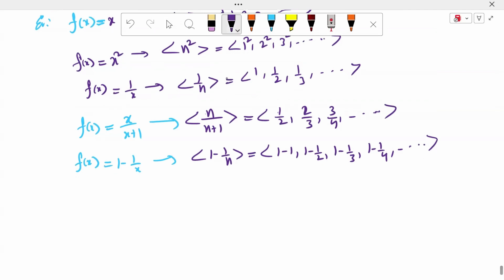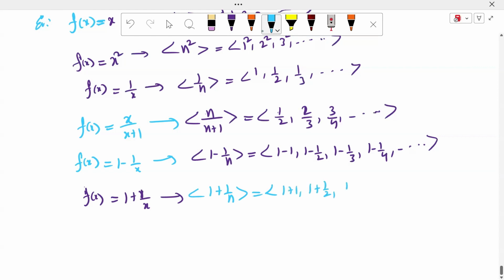Another example, f of x is equal to 1 plus 1 by x. It is 1 plus 1 by n: 1 plus 1, 1 plus 1 by 2, 1 plus 1 by 3, up to so on.